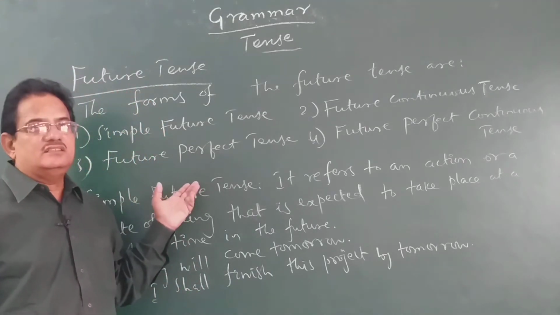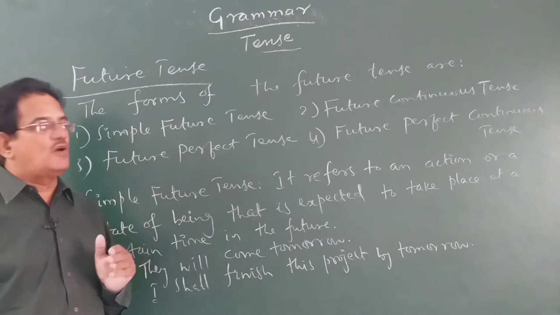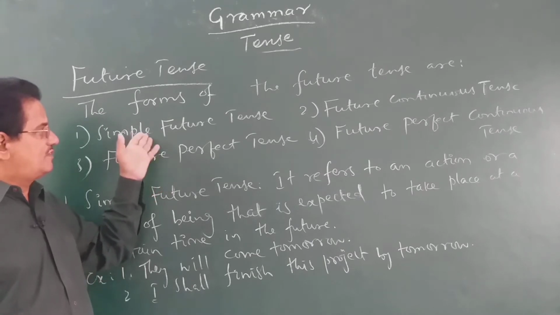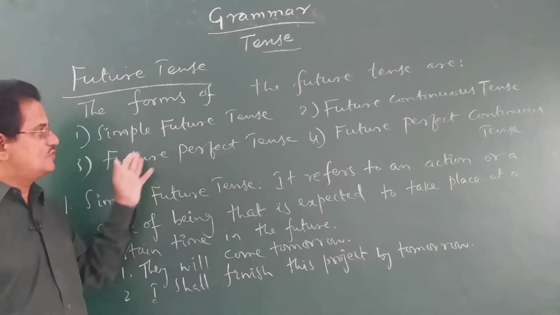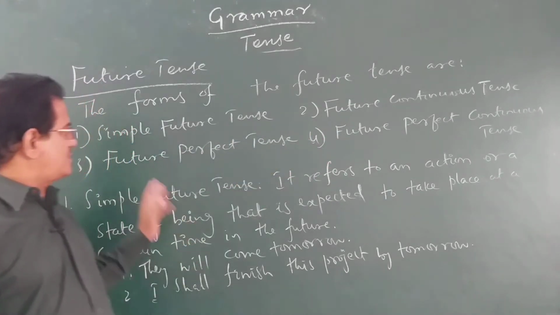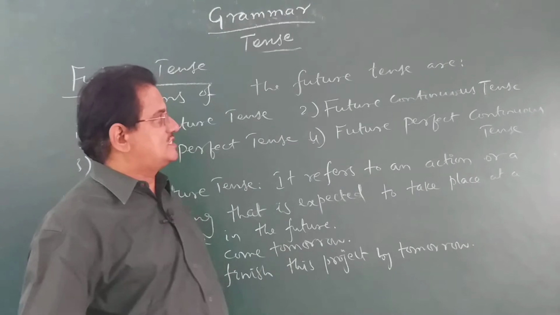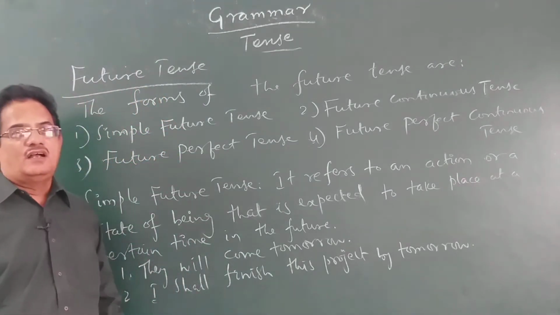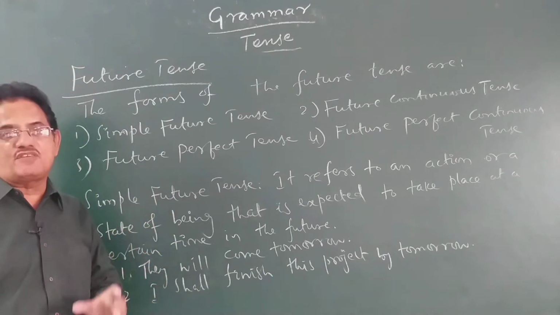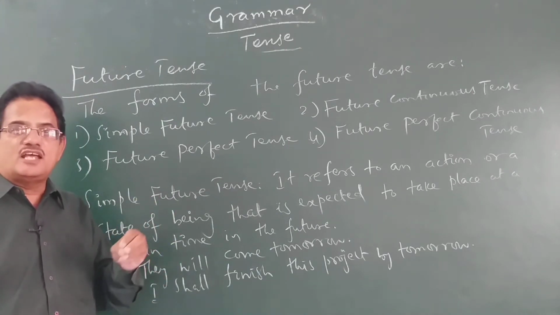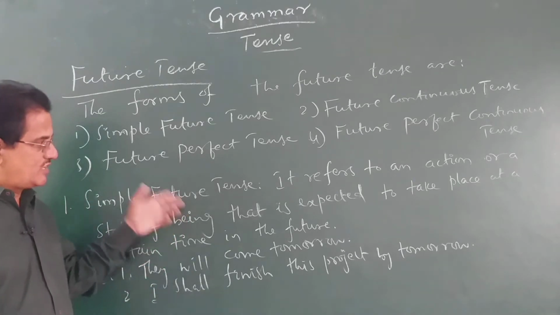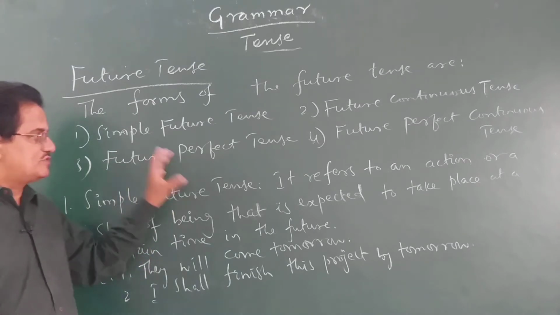Just like other tenses have 4 forms, future tense also has got 4 forms. Simple future tense, future continuous tense, future perfect tense and future perfect continuous tense. All these refer to future actions only, but how they are different from one another or how they are used differently to refer to different future actions, we are going to discuss now. First, the simple future tense.